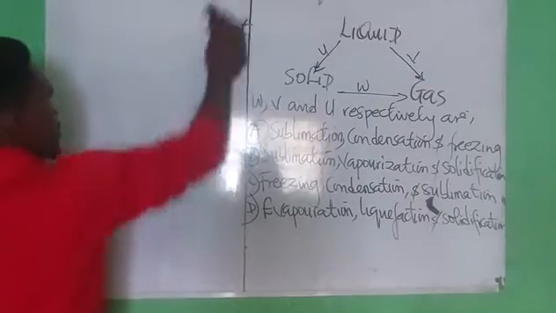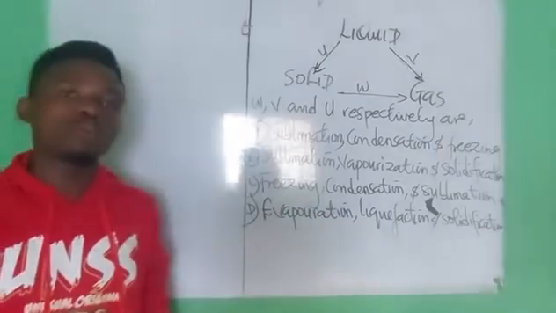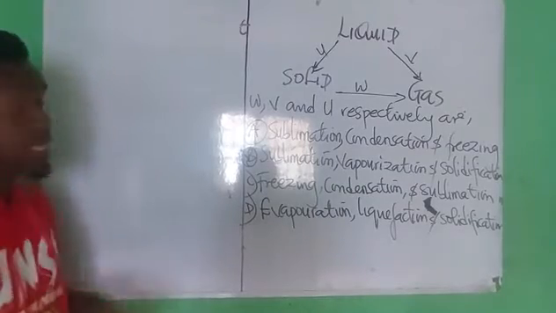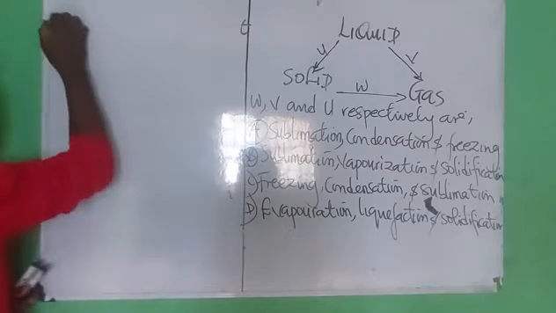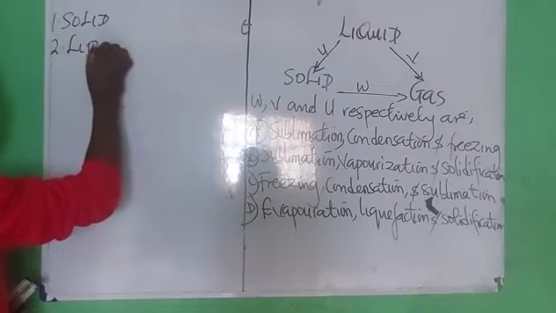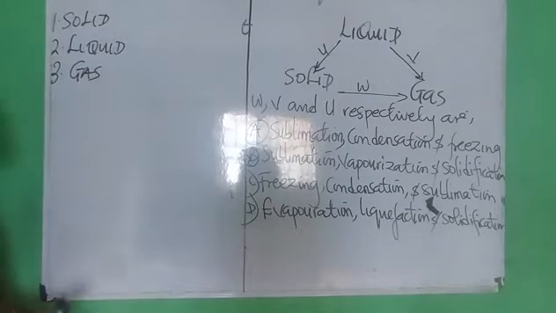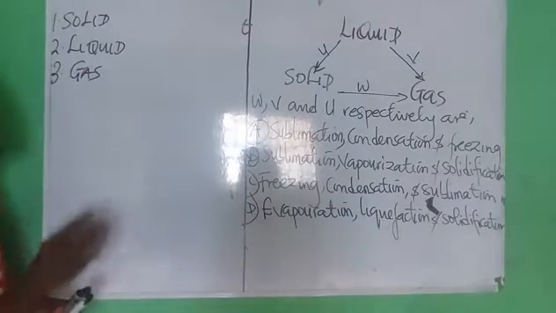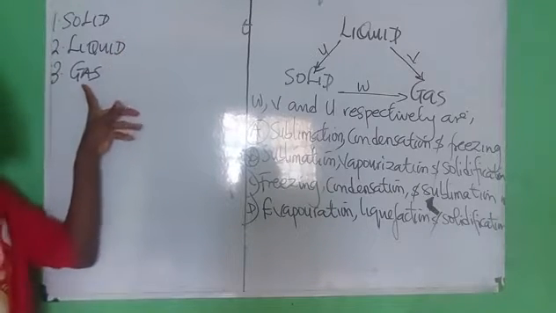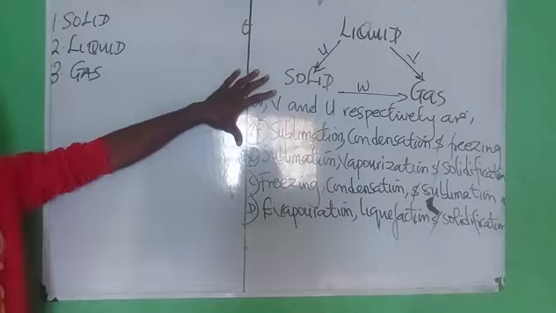Now, matter, we stated, is anything that has mass and occupies space. There are three states of matter: the solid state, the liquid state, and the gaseous state. However, in our next class, we are going to be treating the solid, liquid, and gaseous states. Before I do that, we have to analyze the question we have on the board.